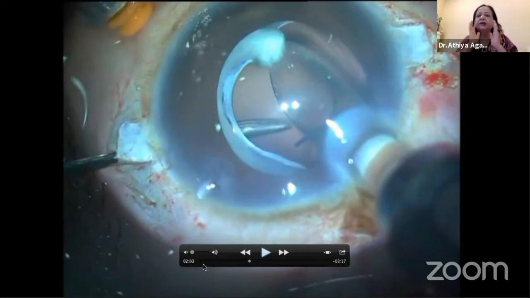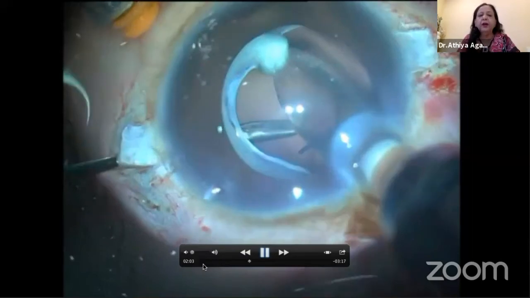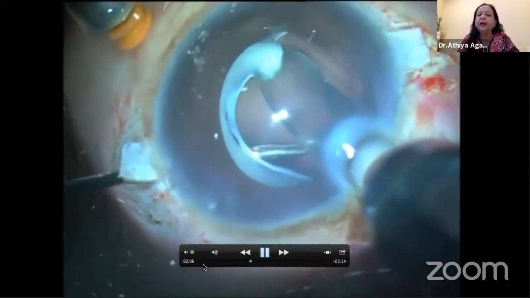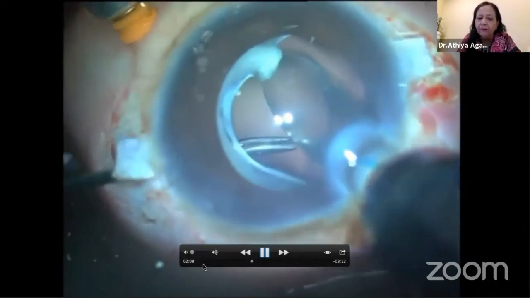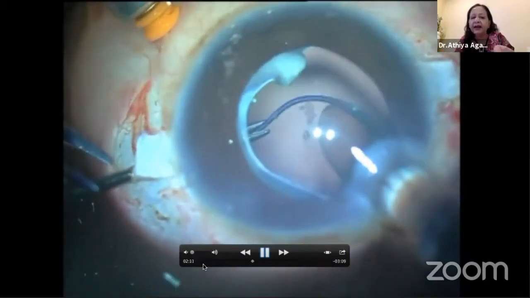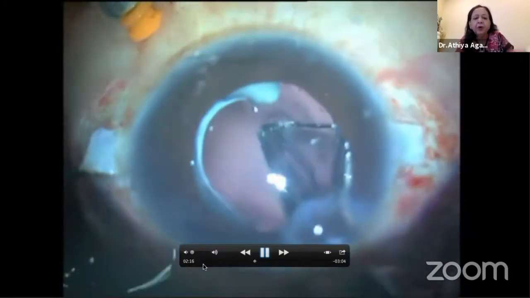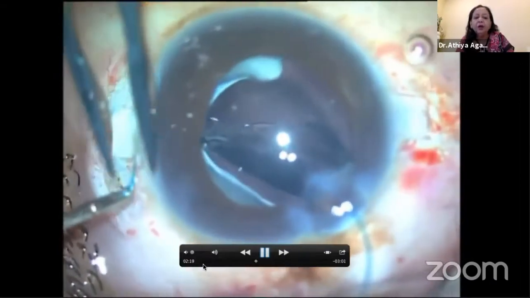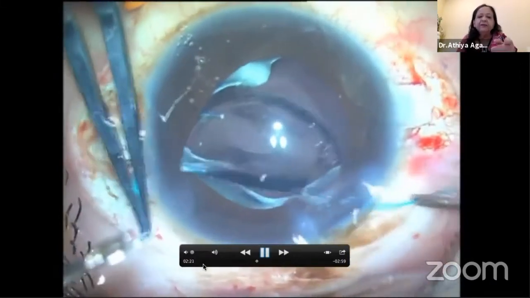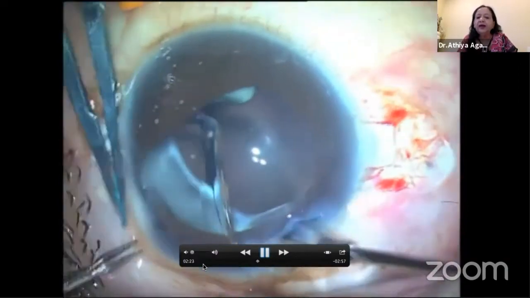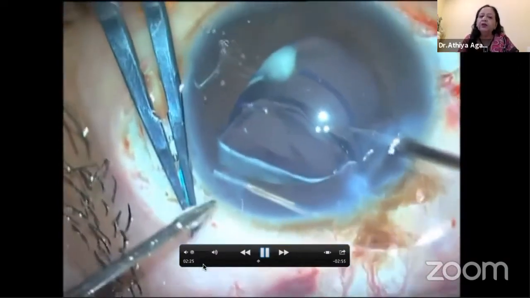In these cases, it is not possible for us to do a posterior chamber intraocular lens because you have to go through the ring, and it is not possible to implant the lens in the posterior chamber. So that's why we have to address these patients. And I'm doing a glued IOL in this case, and I'm going to show you something called a glued IOL scaffold, in which before I could even manage the ring, which is behind the iris, I've implanted the intraocular lens. I'm going through the sclerotomy, caught hold of the first haptic, externalized it, left it there for the assistant to hold it, using the handshake technique, and once again going through the sclerotomy.